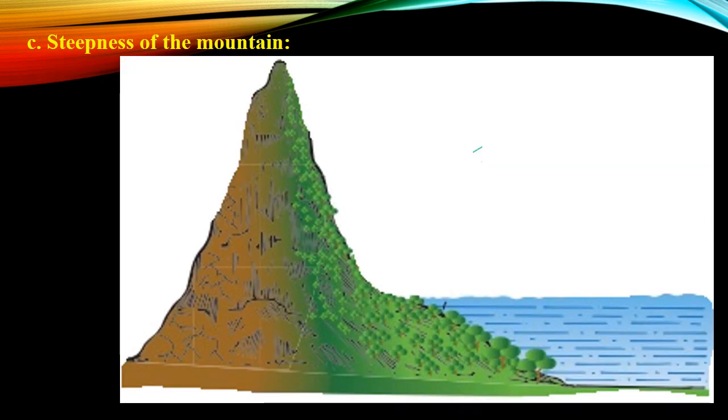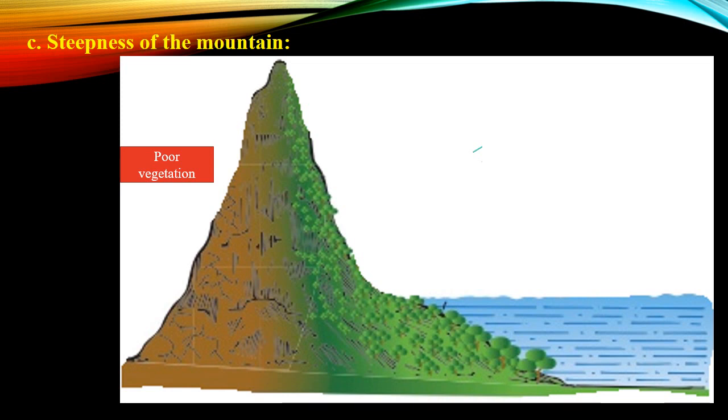So now let us see about the steepness of the mountain. The steepness of the mountain is also one of the reasons for the different types of vegetation. When the water falls on the mountain, it quickly runs from the mountain top to the ocean, and when it erodes the topsoil, it results in poor vegetation.